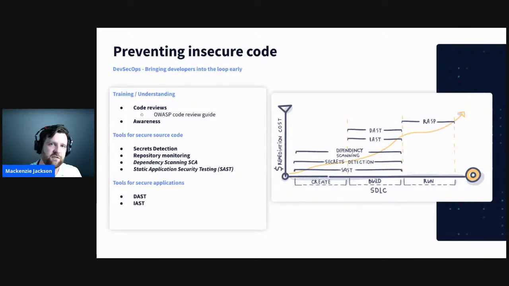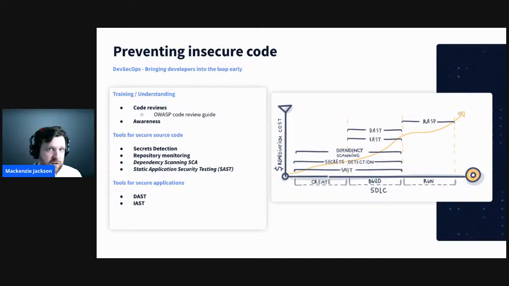And we also need to create awareness around this problem. So props to OWASP, as always, for organizing these awesome events like the Developer Awareness Summit. These are the exact type of events that we need to encourage and promote to get everyone on board that security needs to be done throughout the entire software development lifecycle, and not just focusing on our applications. And then, of course, there are tools that we can use to help with this.